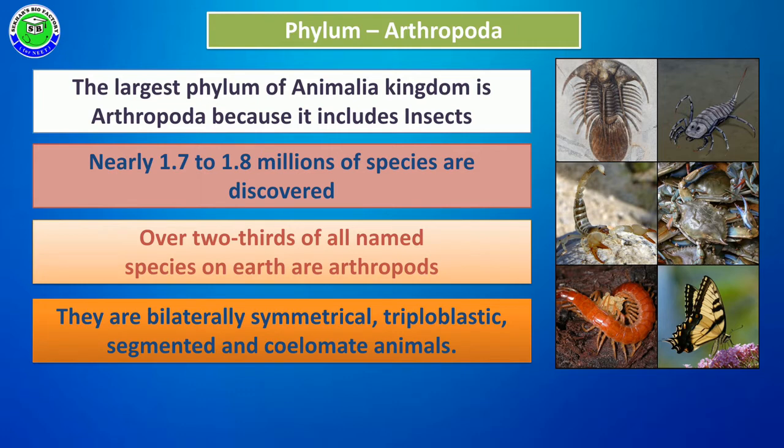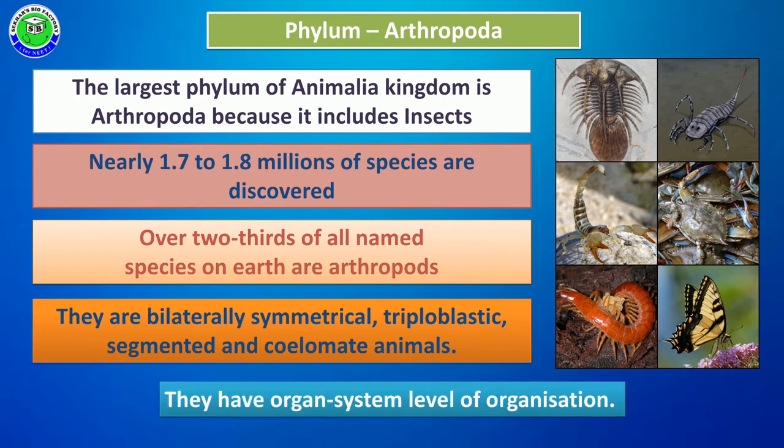These members show a segmented body, which especially consists of true segments. The true segment indicates that the segments are observed even during the embryonic stage. And all these members show a coelom body cavity in their body structure, so they belong to coelomate animals. These members have an organ system level of organization, and different organ systems are present to perform different functions.